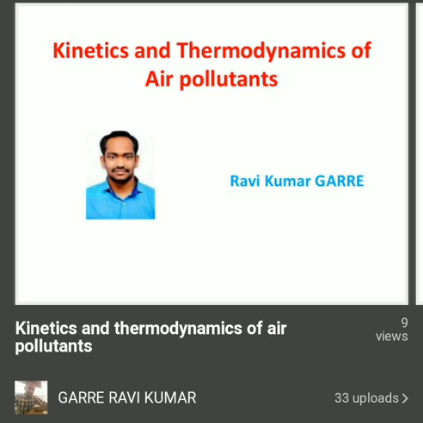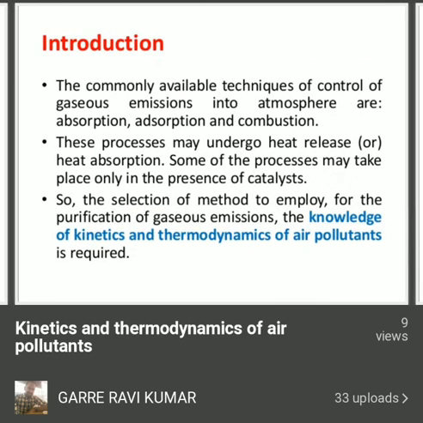It means kinetics and thermodynamics of air pollutants involve the various chemical reactions taken up by the air pollutants. There are three techniques to control the emission of air pollutants into the atmosphere: absorption, adsorption, and combustion. We all know very well about these three techniques.